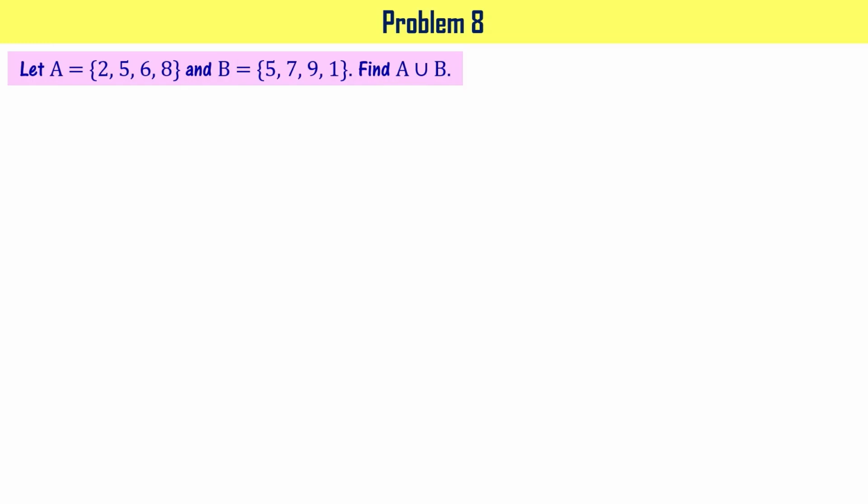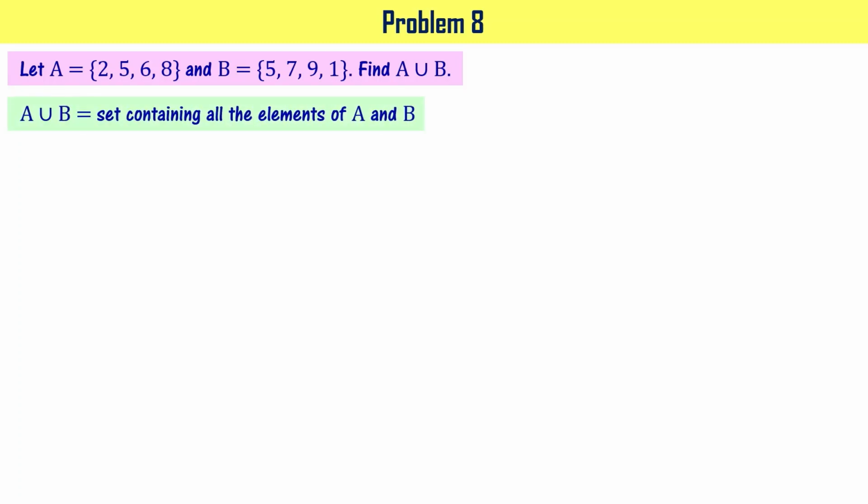Let's solve a problem based on this. Let A be a set of elements 2, 5, 6 and 8, and B a set containing elements 5, 7, 9 and 1. Find A union B. We said that A union B is the set containing all the elements of A and B, right?